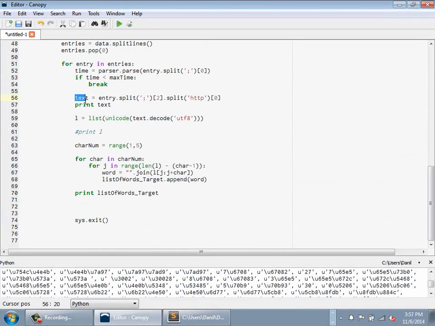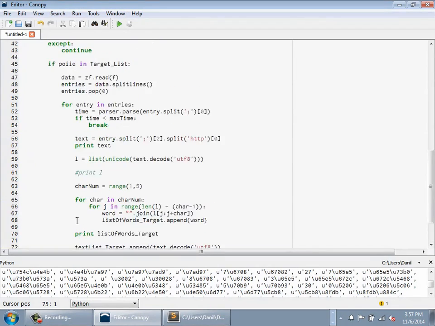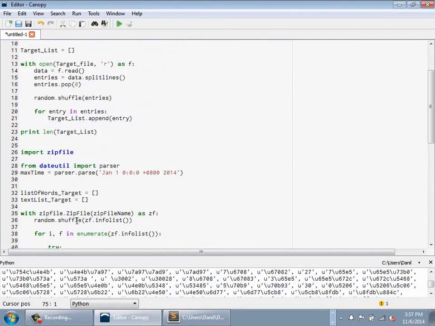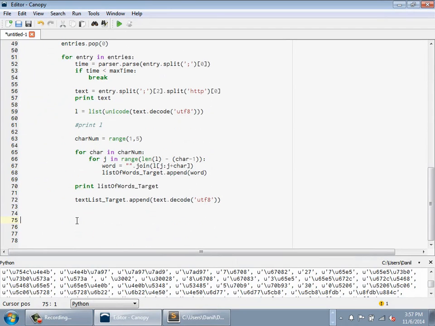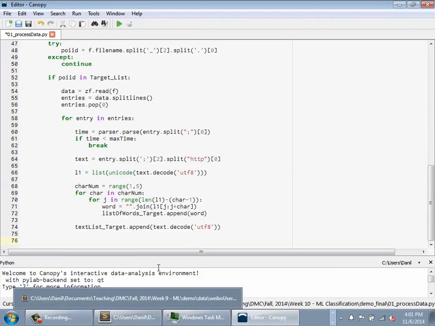So here I have this text. This is my comment. I'm going to store my actual text of the comment in this list, and I just want to decode that back into Chinese. So as I run through these, I'll have a list of words and I'll have a list of comments. At this point, this code will do exactly that. It will run through the whole zip file. It will look at just the entries in OCT. It will take all the comments within the year. It will break them all up into this giant bag of word combinations. It will store them in this list of words target.